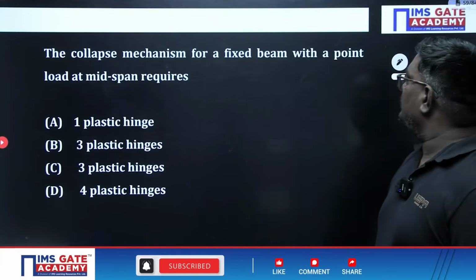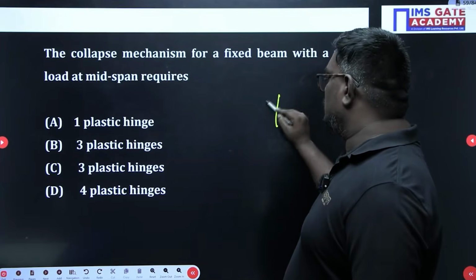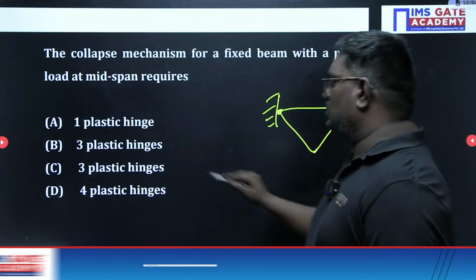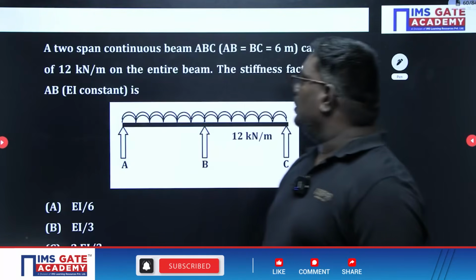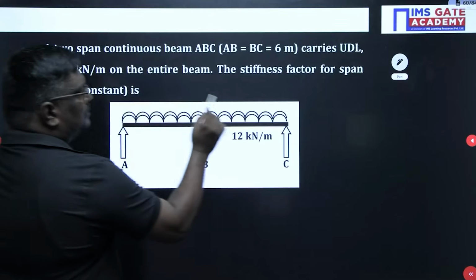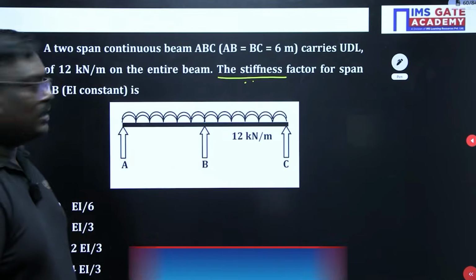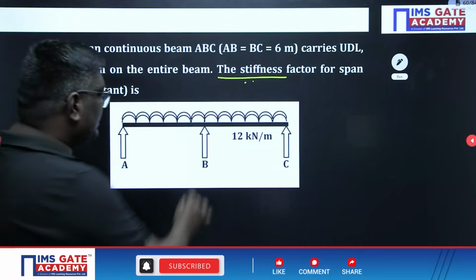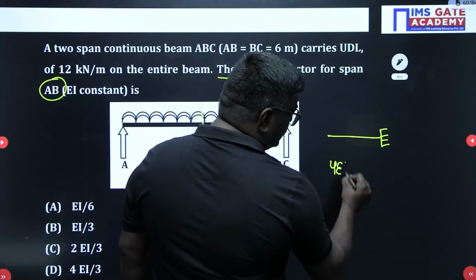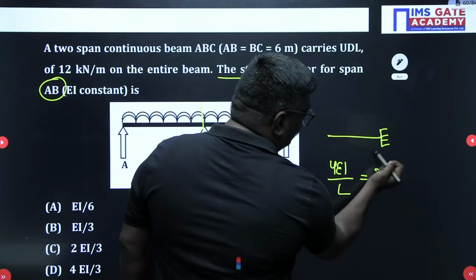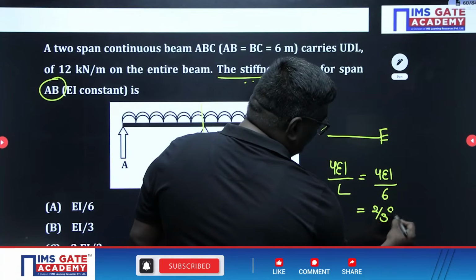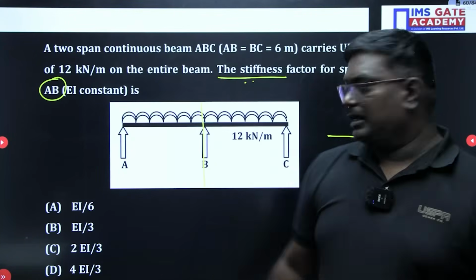The collapse mechanism for a fixed beam with point load requires. Sir, for a fixed mechanism, we can provide it here. So here if you see, 3 plastic hinges. Now, this question, some of the people are thinking, sir, this is very important. The stiffness factor of what they have asked, span AB. Span AB means we have to assume that the other end is fixed. So here the other end is fixed, the formula is 4EI by L. This will be equal to 4EI by 6, which is equal to 2/3 of EI. So what is the answer, sir? 2/3 of EI. Agree?